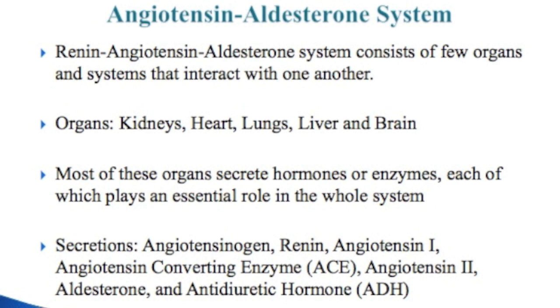They all secrete something such as hormones and enzymes that include angiotensinogen, secreted by the liver, renin, by the kidneys, angiotensin 1, angiotensin converting enzyme, ACE for short, that is secreted by our lungs, and ADH that is secreted by the pituitary gland in the brain.